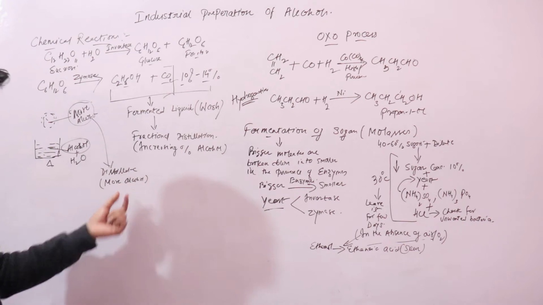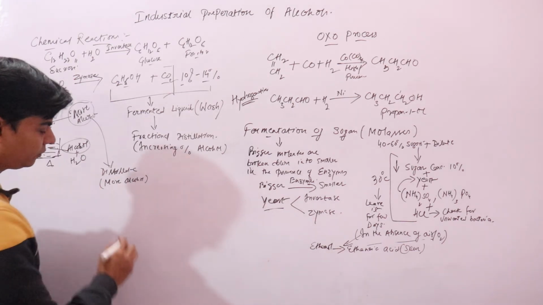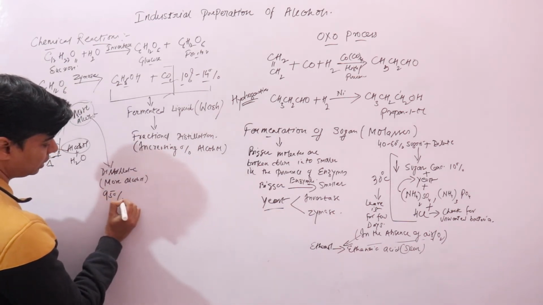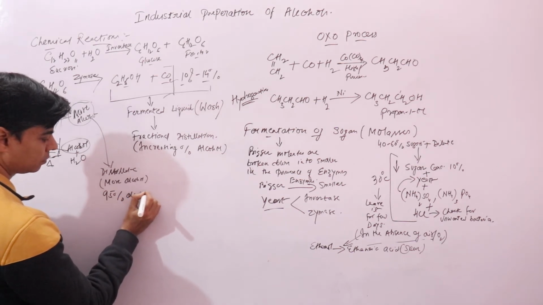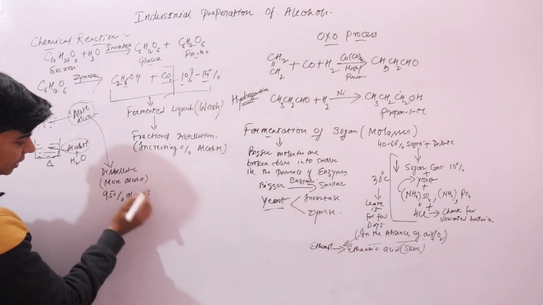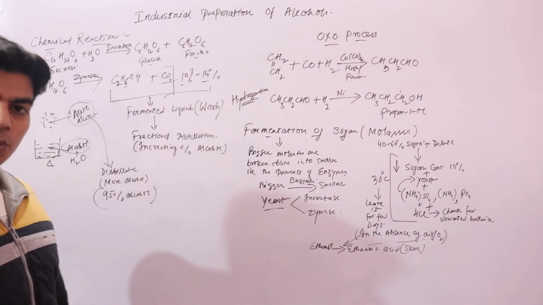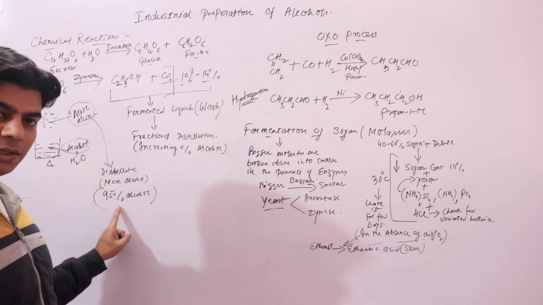Now since it contains more alcohol, you can purify it till 95%. So the resulting liquid will contain 95% alcohol and 5% water. Now this 95% alcohol and 5% water cannot be further purified, or the percentage of alcohol cannot be further increased here.